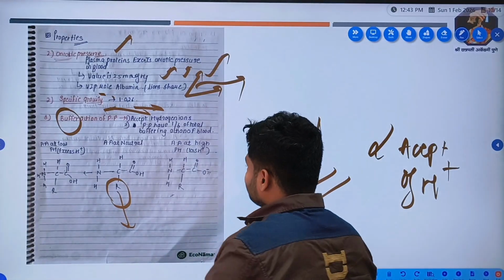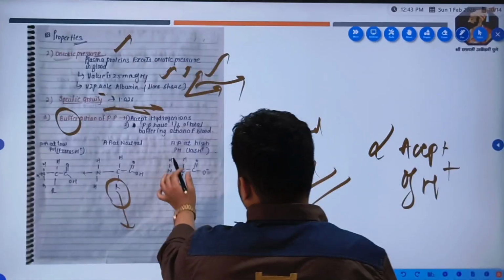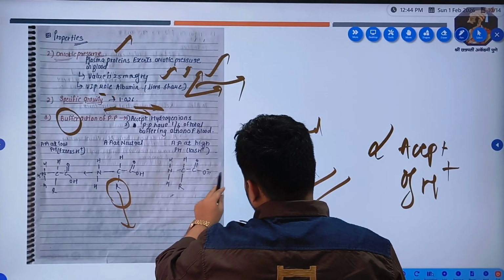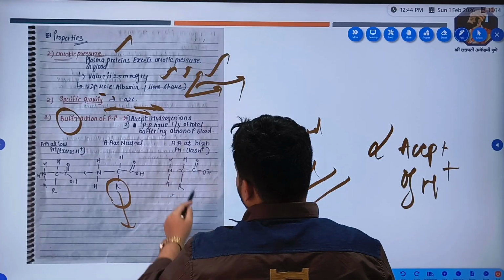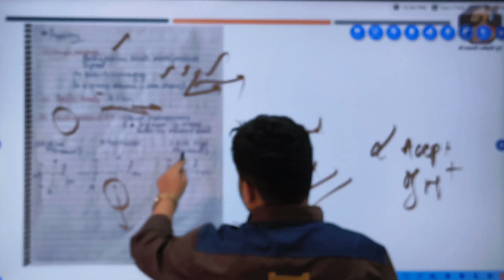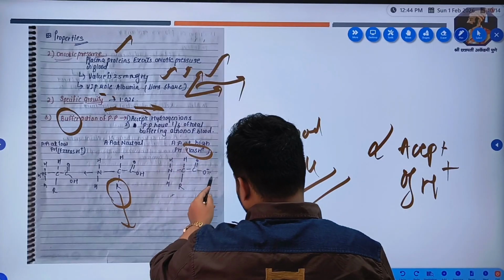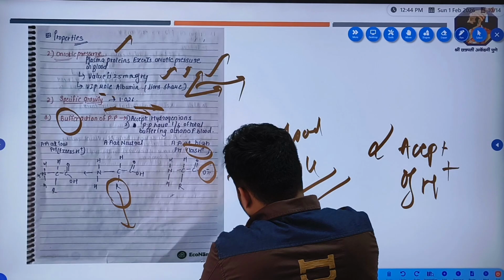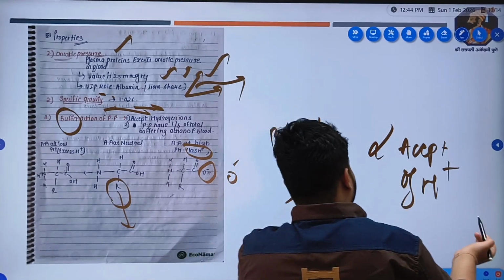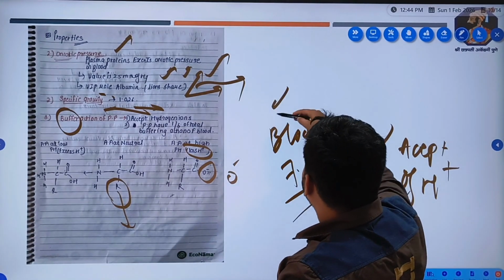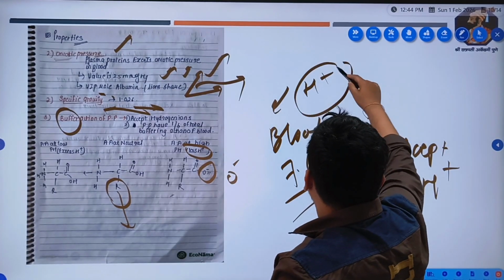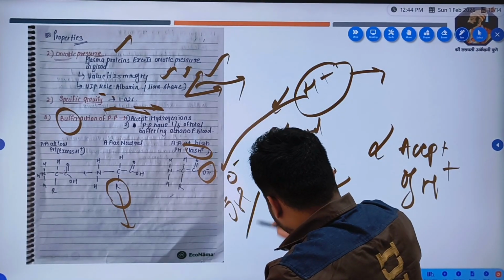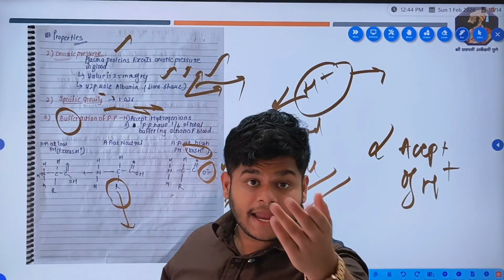Now what happens is, when there is a basic buffer, there is acceptance of H plus ions. Now what is basic? Amino acids at high pH. High pH means there will be less H plus. So here there will be only a single O minus. So when there is an increase in H plus ions due to some condition, this H plus binds with this O minus, and hence the pH is maintained.